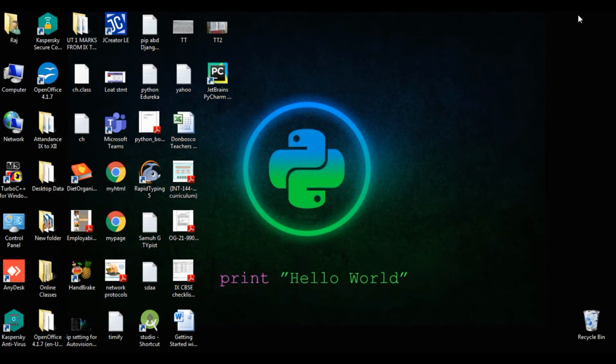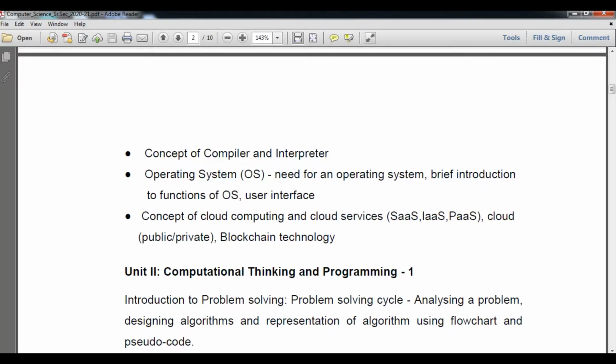In the earlier video, student, we learned what a compiler is and what an interpreter is. In this video, we are going to understand what an operating system is, how it interfaces, a brief introduction to it, and its types also. As you can study in the material, we just completed the concept of compiler and interpreter and the difference between them in the last video.